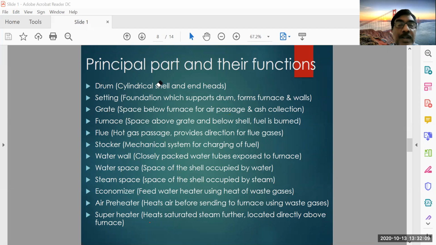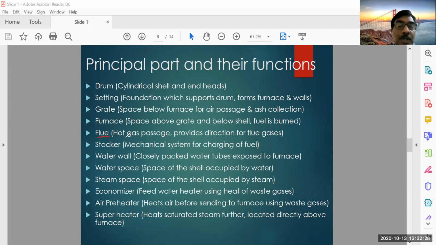And furnace, it is the space for burning the fuel. It is below the shell, because within the shell you have the water. You have to heat the water. So below the shell, there will be some space where the fuel is burned. So that is called furnace.